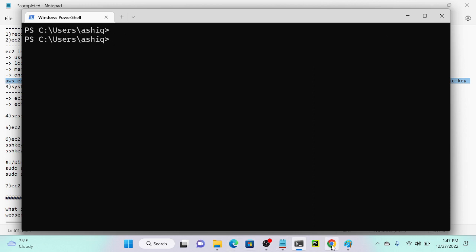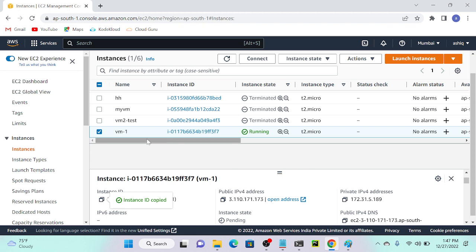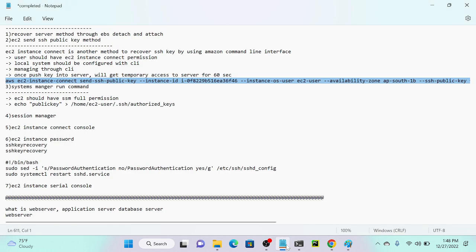So how to get instance ID? Can anyone? Just click over here and you will be getting instance ID over here. Copy this instance ID. I'll go back to my command. Then I will paste over here. Replace this. Replaced.